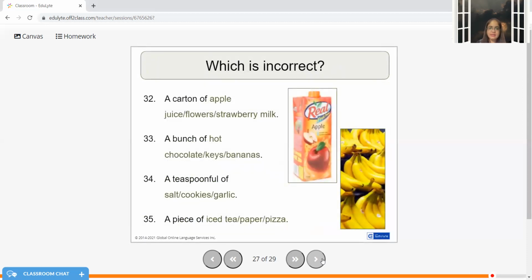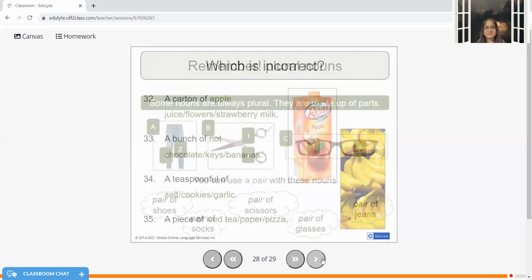Which is incorrect again? A carton of flowers is wrong. A bunch of hot chocolate is wrong. A teaspoonful of cookies is wrong. A piece of iced tea is wrong.